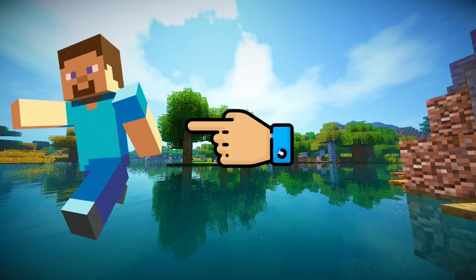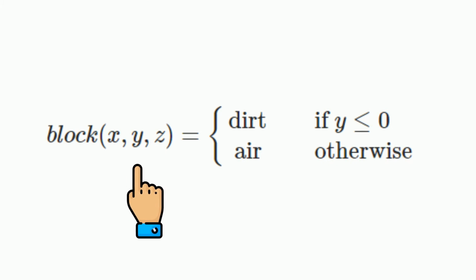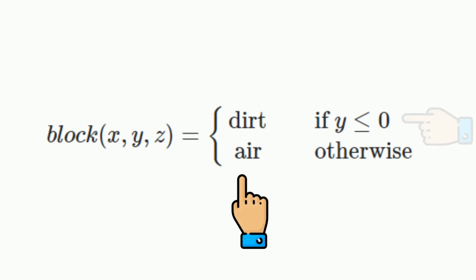Well, let's start with the simpler one. The function takes three parameters: the x, y, and z coordinates. The function also has a list of blocks with some requirements to spawn. To keep this simple, it will only use dirt and air. If the y coordinate falls under 1, then the dirt block will be placed, otherwise it will be air. So, if you want to know what block is at 10, 3, minus 5, then just call the function and